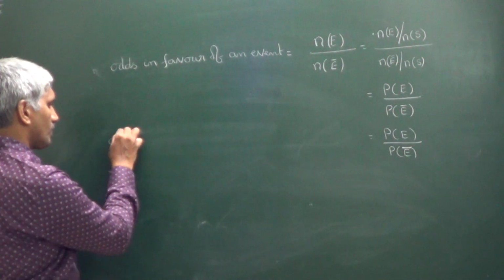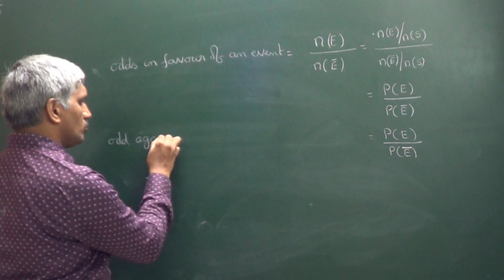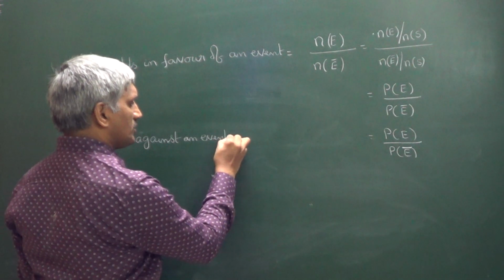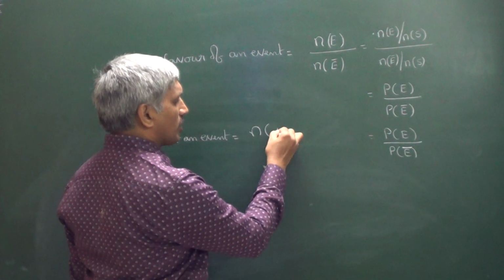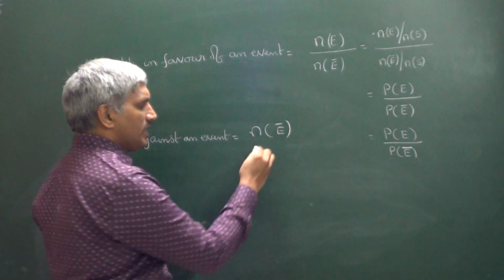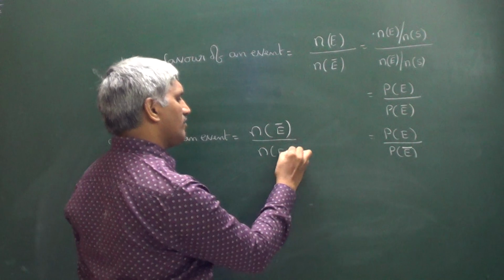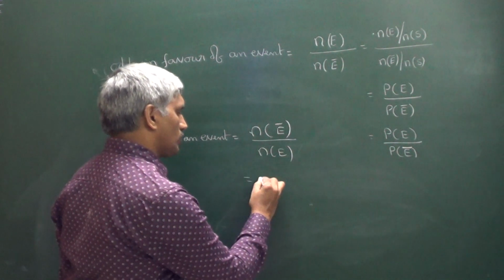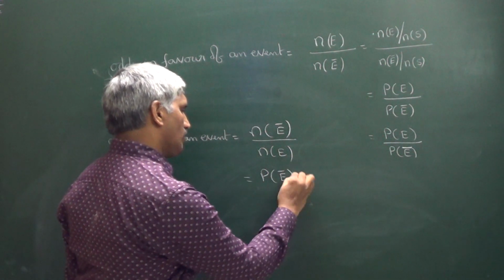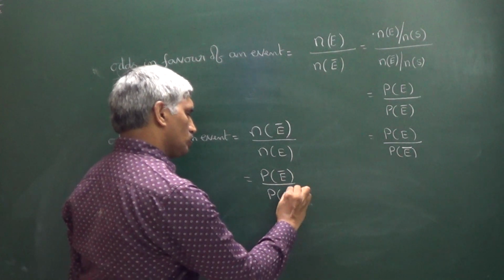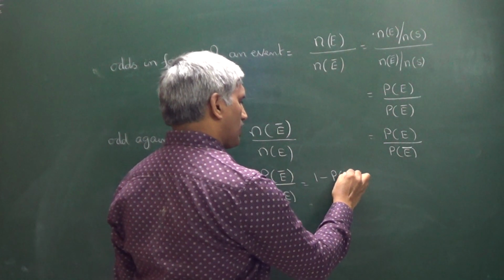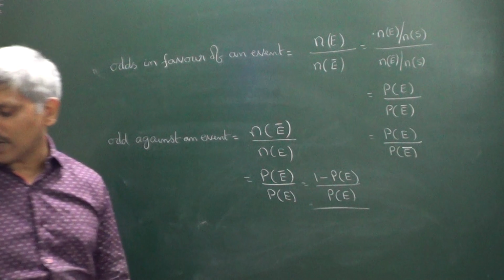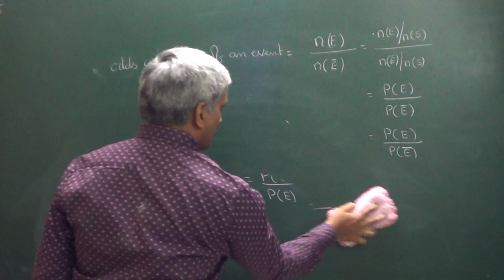Similarly, odds against an event E is equal to the number of elementary events against E divided by the number of elementary events favorable to E. Odds against an event means this. Now I can write this as P of E bar divided by P of E, so we can write it as 1 minus P of E divided by P of E. So that is about odds in favor of an event and odds against an event.